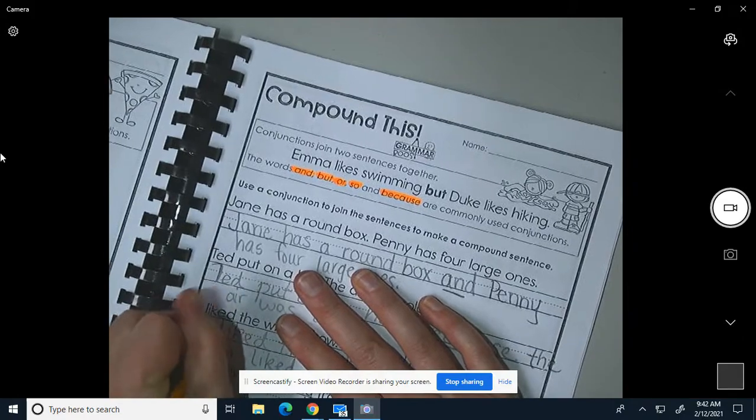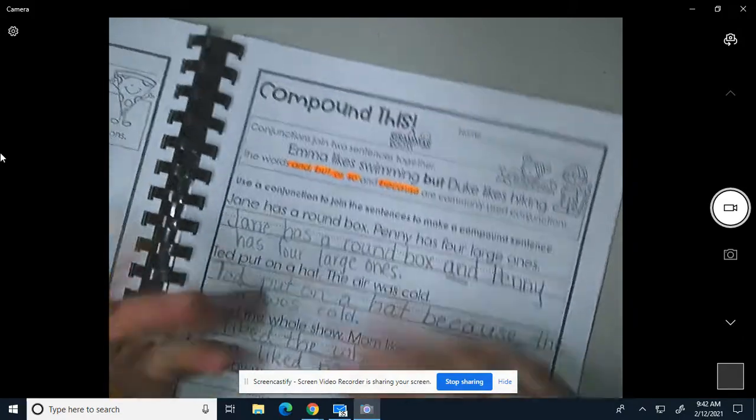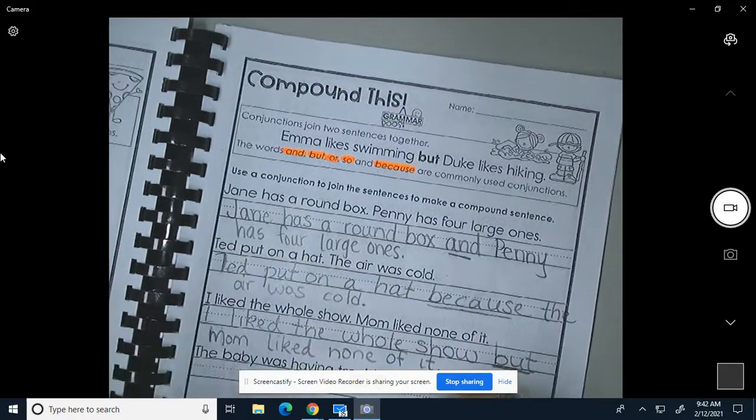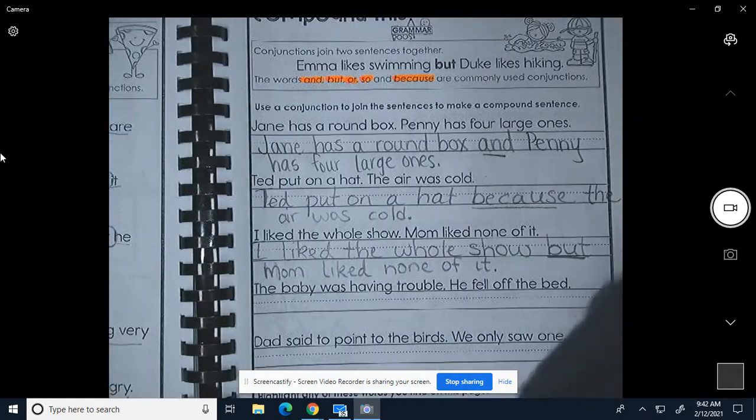And you know what? Mom needs to be lowercase because it's not the beginning of a sentence anymore. Mom liked none of it. There we go. All right, let's go to the next one.